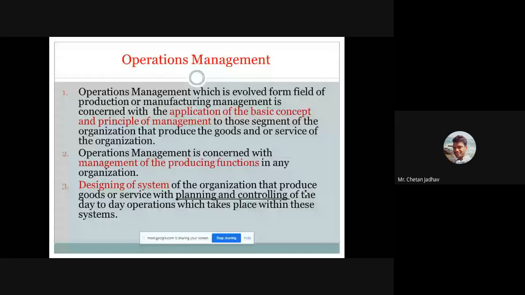So operation management. Whatever we have seen as production management is a part of operation management. We have already discussed production management, in which we saw the process from the raw material to our finished part. But right now we are discussing operation management. So operation management includes production management, from the raw material to finished parts.